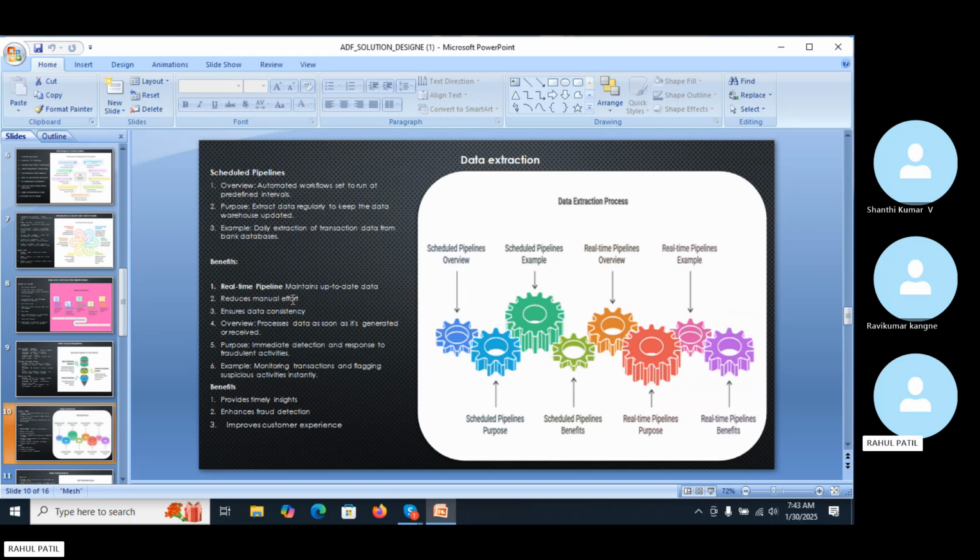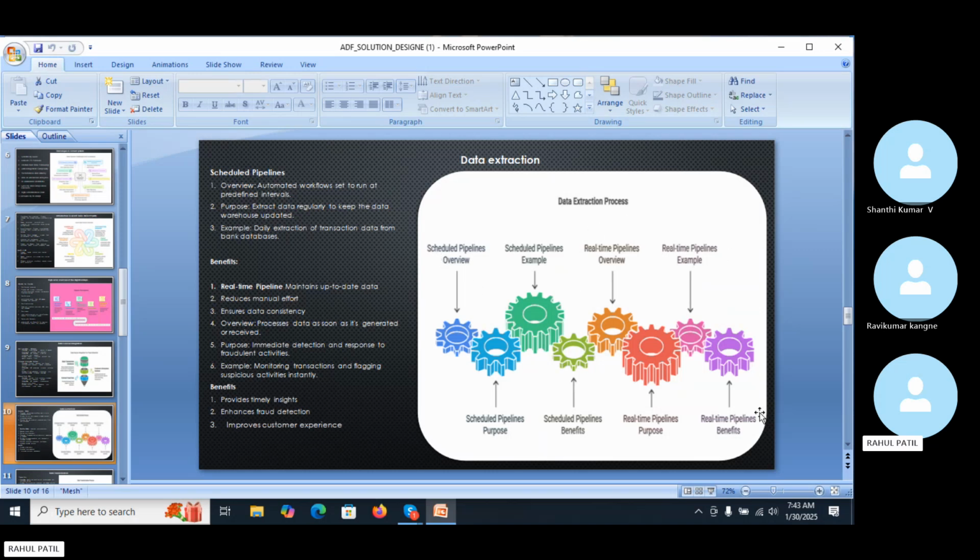We can say that we extract data from the various sources on a regular schedule, ensuring that the data warehouse receives consistent updates. Because when some data comes into the blob, at that time we have to perform the trigger. So the data is extracted automatically, then the pipeline is executed, and then we get the real-time output after transformation and loading, and in the dashboard we can get the real-time outputs. So extraction we have to perform.